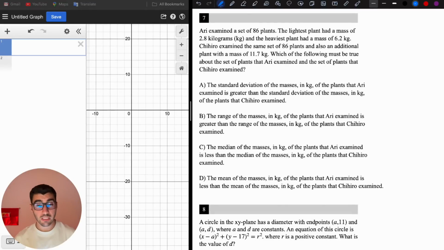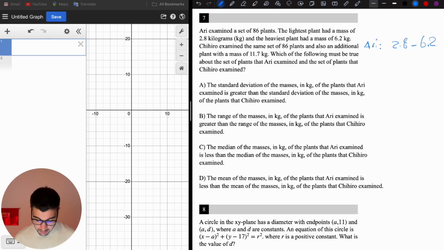So the next question uses all your information about standard deviation, range, median, and mean. We examined a set of 86 plants. The lightest plant had a mass of 2.8 kilograms. So the lightest plant is 2.8, and the heaviest plant had a mass of 6.2.